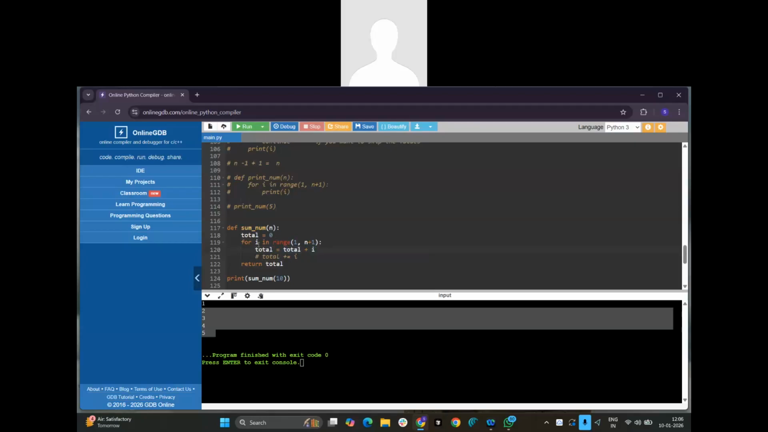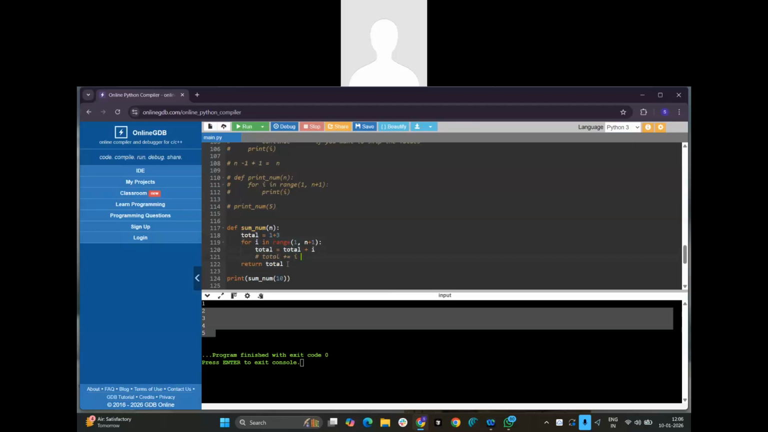Then the I value will become 1. Total is 0 plus 1, so total will become 1. Then the I value will become 2. 1 plus 2, right? It will become 3. 1 plus 2 is nothing but 3.